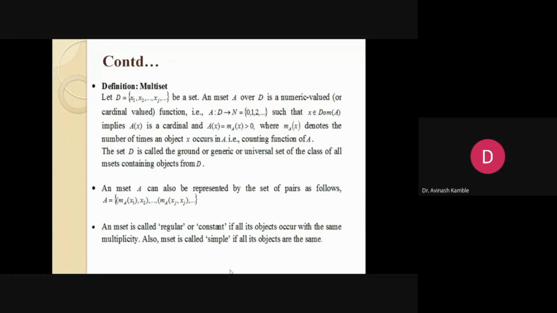Now, we have seen the classical set. There are certain restrictions on the classical set, and if you relax those restrictions, we get the M set. So, classical set or M set, at the most, what is the role that is being played?